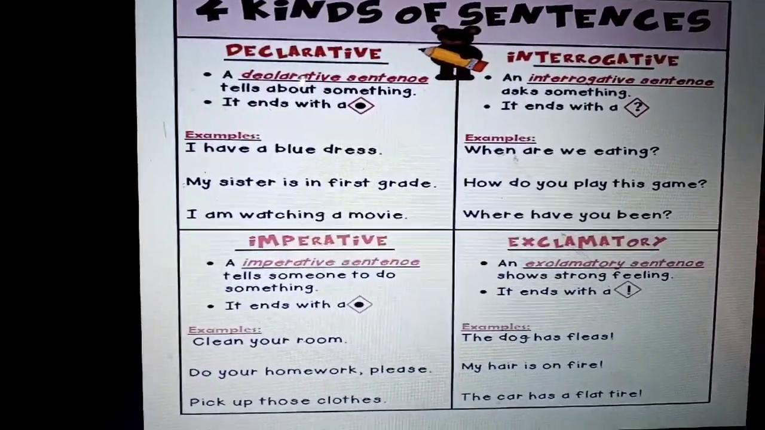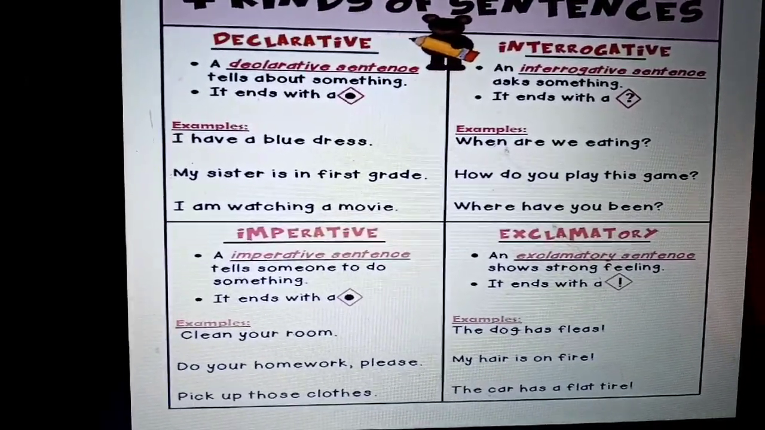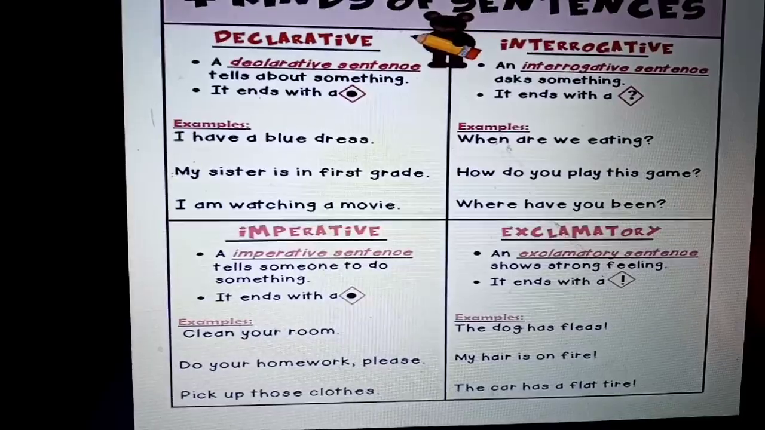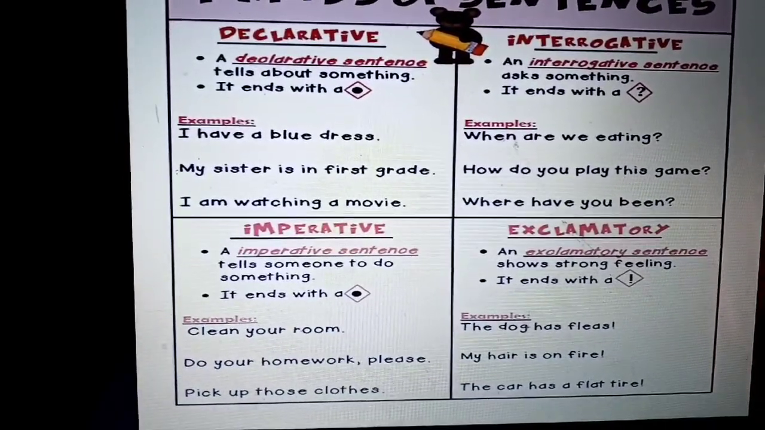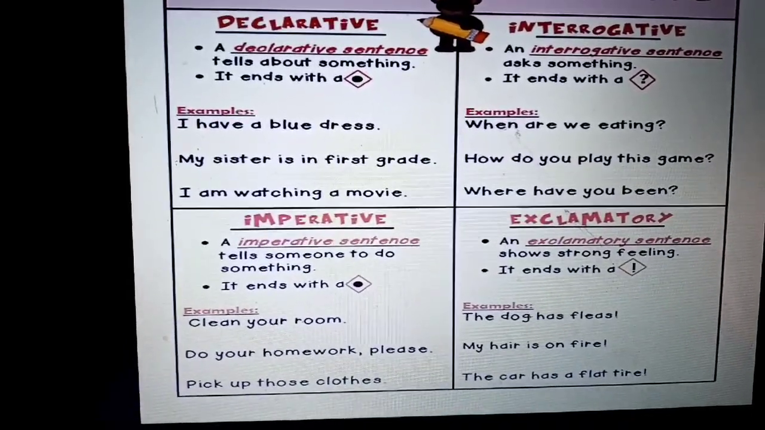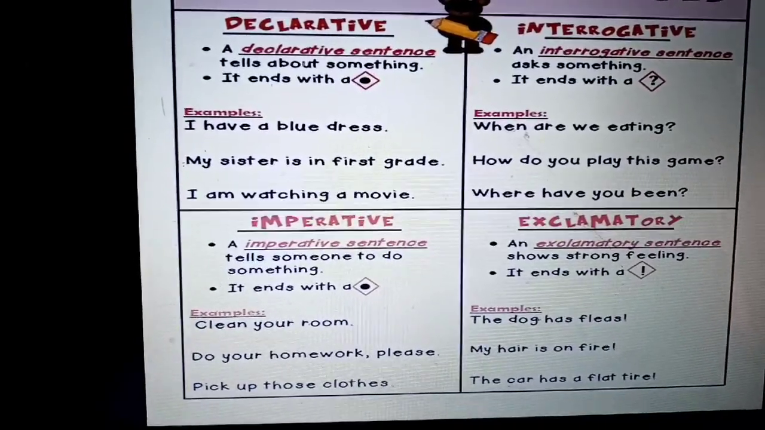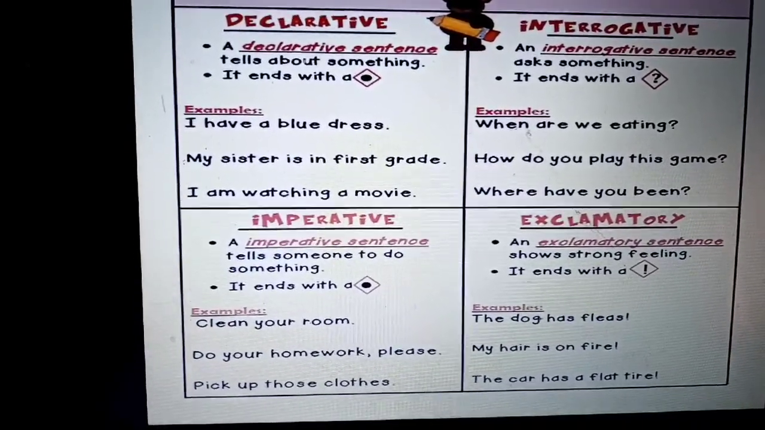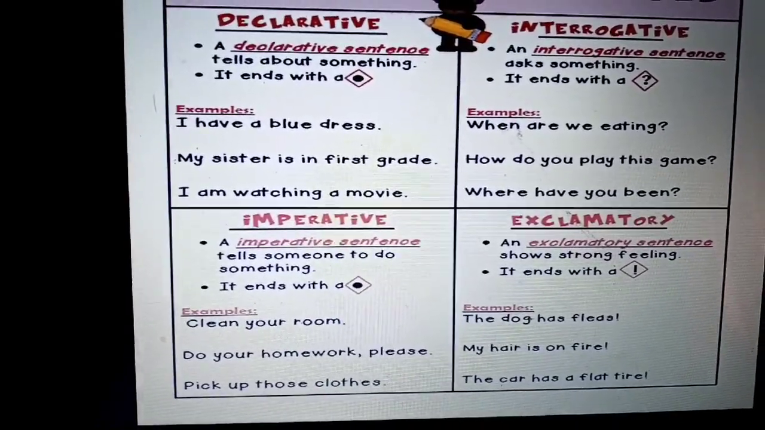Number 1, we have declarative sentence. A declarative sentence tells about something. It ends with a period. It can also be called a full stop. Full stop is also known as period, P-E-R-I-O-D. And examples for it are, I have a blue dress. My sister is in 1st grade. I am watching a movie.